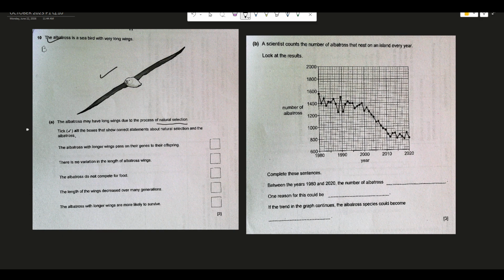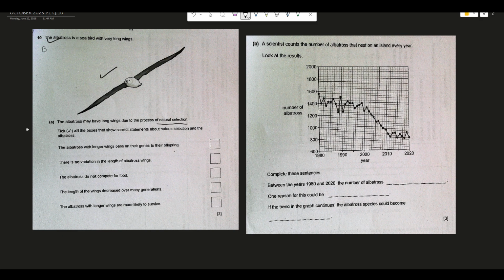Now you have to put a tick mark in all the boxes that show correct statements about natural selection and the albatross. So this natural selection and this seabird called albatross must be fulfilling a certain purpose, so you have to put the tick mark accordingly. The first statement is the albatross with longer wings pass on the genes to their offspring.